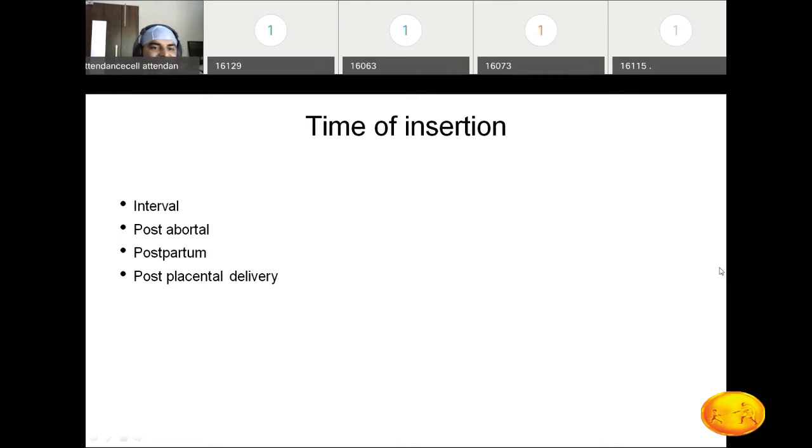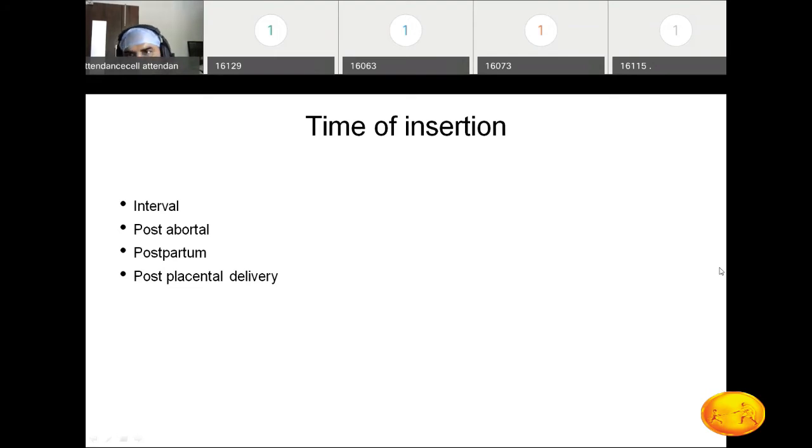Is it clear? Then post-abortal, after any procedure like suction evacuation and vacuum aspiration. In that case, just after the procedure, we can insert the copper T. Okay, then postpartum. After the delivery, you can insert the copper T. The new terminology is postpartum post-placental delivery insertion. That means just after placenta removal, insert the copper T in normal delivery as well as in cesarean patients. But in this case, the expulsion rate of the copper T is more. Right. In this case, expulsion of the copper T is more.